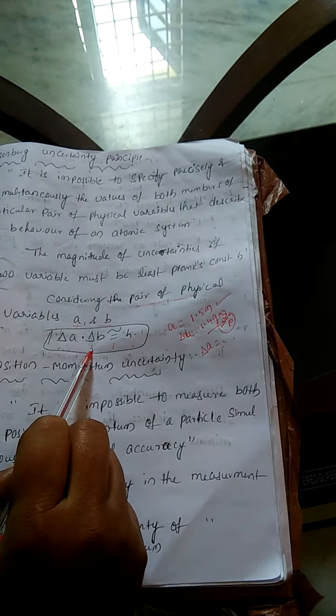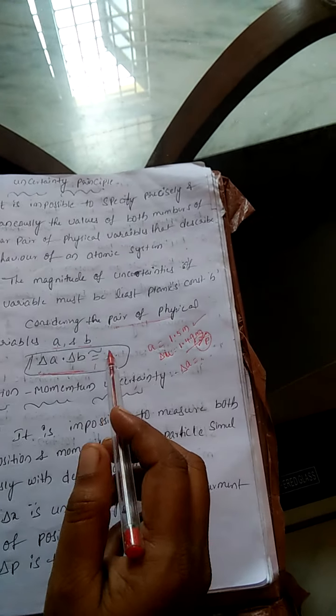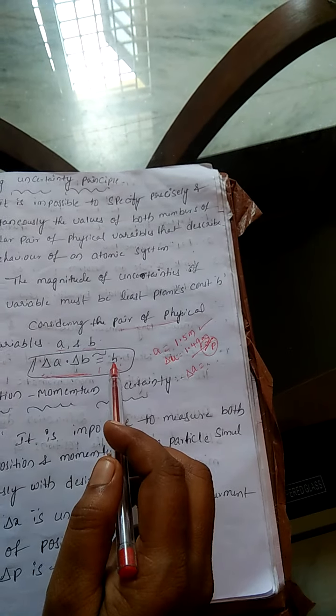Delta A into delta B is equal to h according to Heisenberg. The product of the uncertainties of these two variables is h, approximately equal to Planck's constant, 6.625 into 10 to the power of minus 34. So this uncertainty takes place.